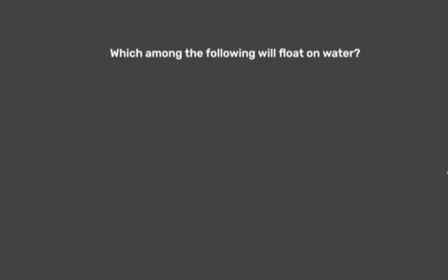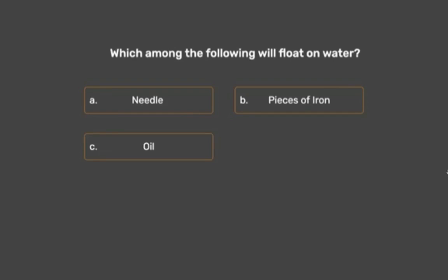Next question is, which among the following will float on water? A. Needle. B. Pieces of iron. C. Oil. D. Stone. Which among the following will float on water? So think. Here the correct option is C.